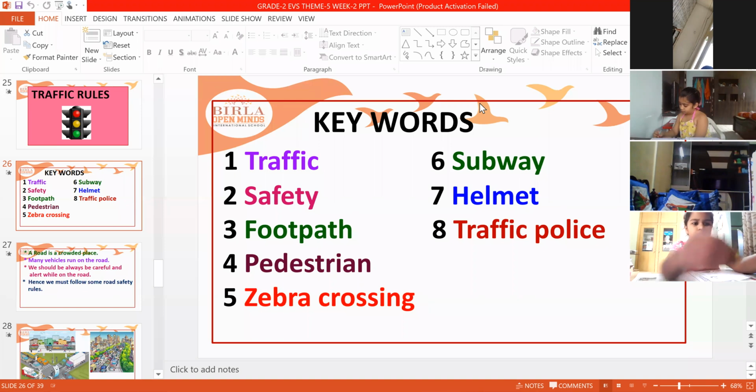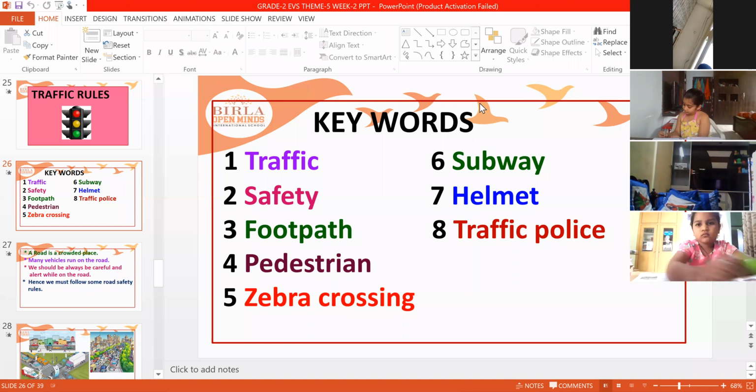Then subway. In big cities, there are some places where you can cross the road. There may be a bridge-like thing to cross the road, or there may be underground roads to cross. That is called a subway. Helmet. It is a protection for our head.